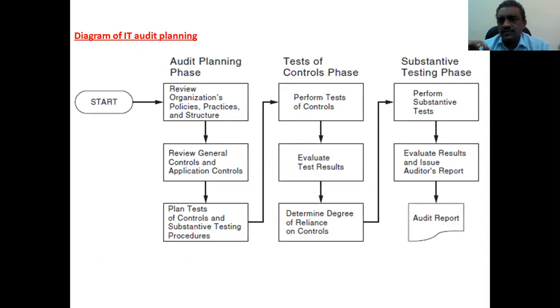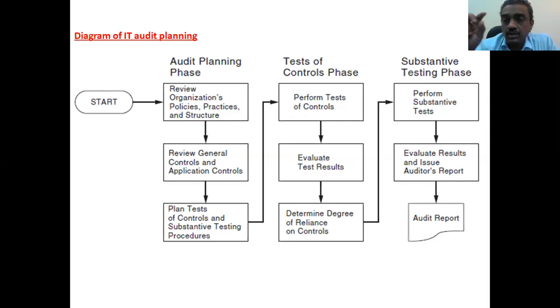Then perform substantive tests, evaluate the results, and issue the auditor's report. In our previous video, I told you about two types in auditing. There are two important things you have to do in your IT audit report. The first thing is the audit objectives.